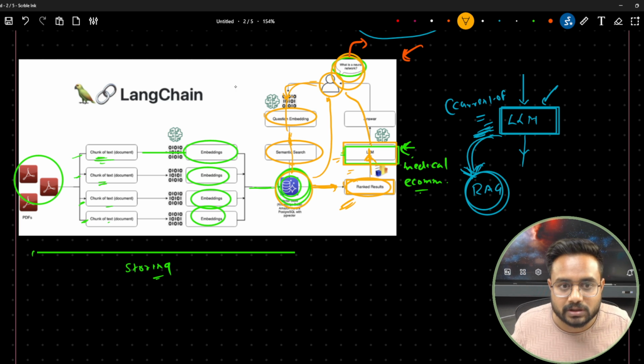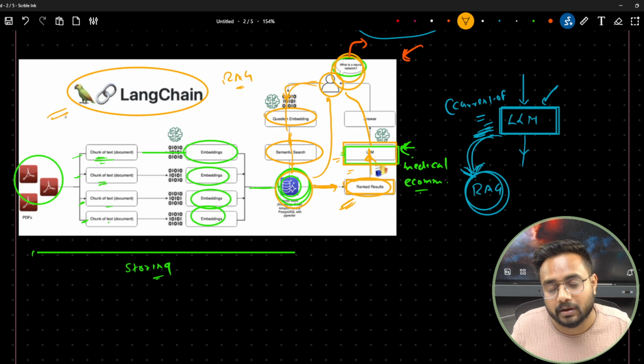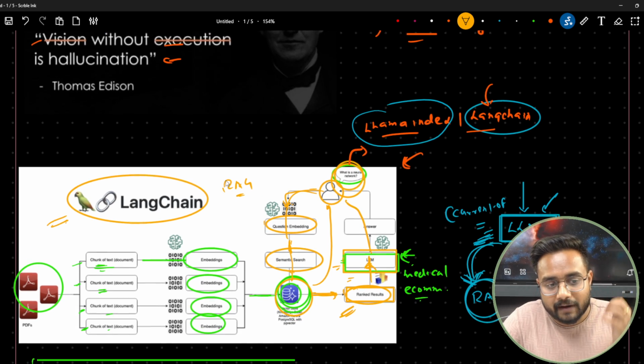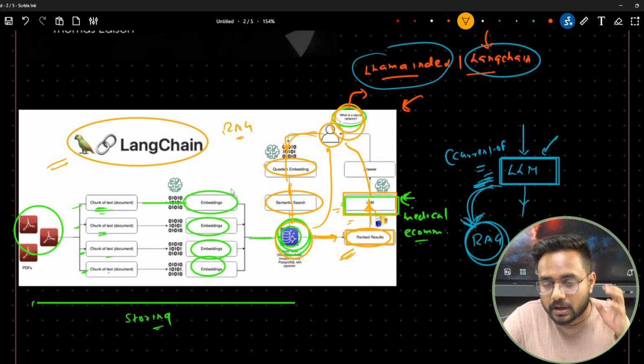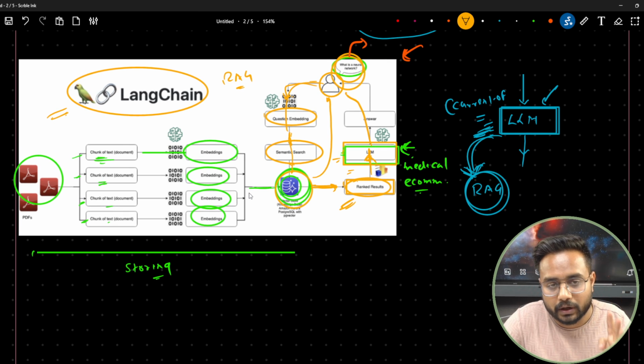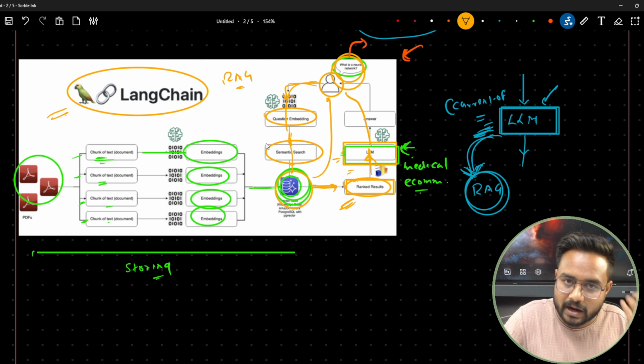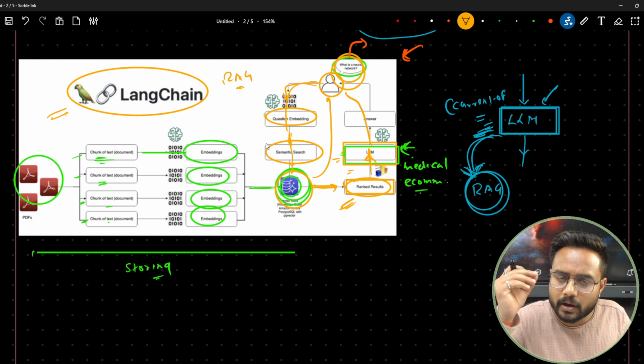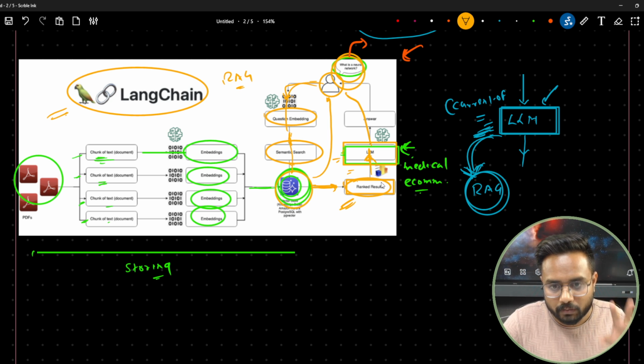So this particular architecture is called a RAG system, and we can build it either by using LangChain or by using LlamaIndex. Where LangChain comes into the picture and where LlamaIndex comes into the picture, we'll have to understand, because that is very, very important. If you are going to build any sort of project, you will either use LlamaIndex, or LangChain, or both together. When you will use both together, you will get to know in some time, okay? I hope you are getting my point, what I'm trying to explain here.